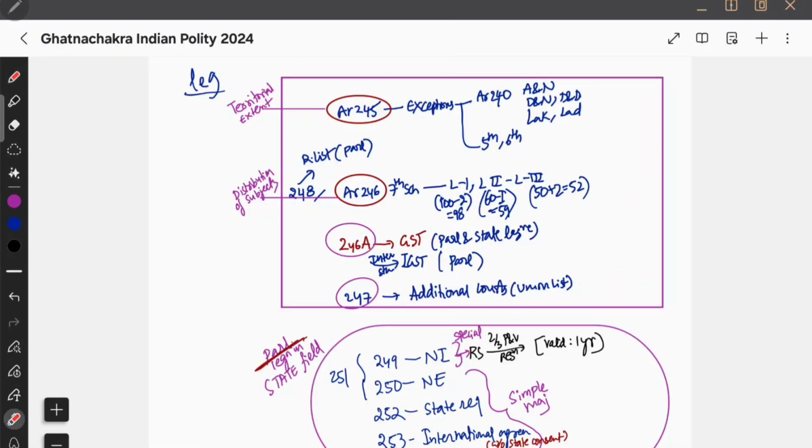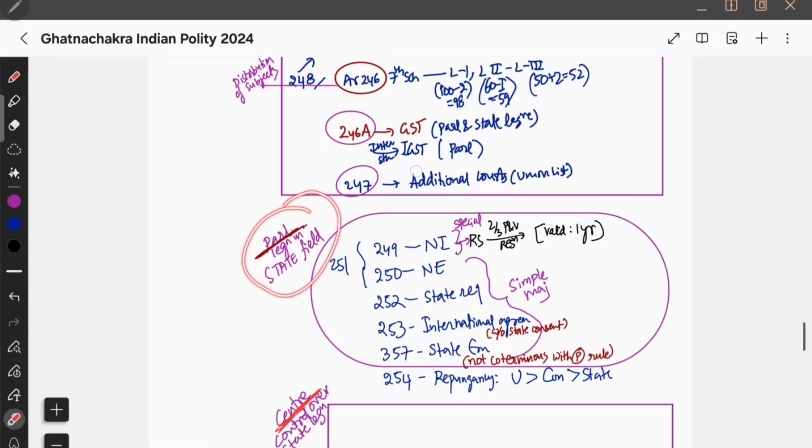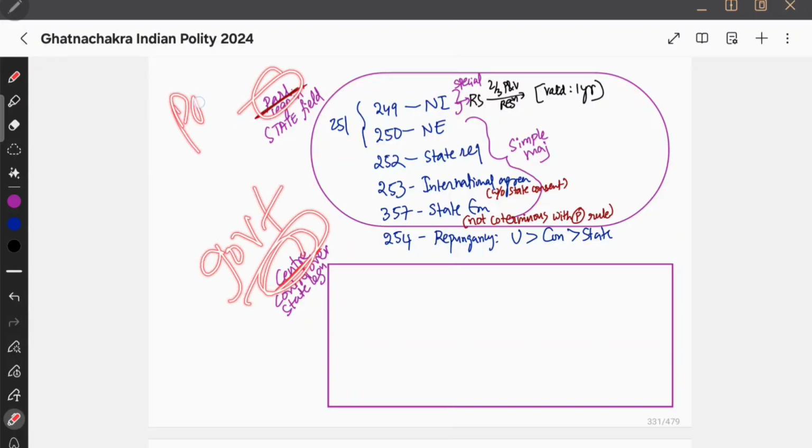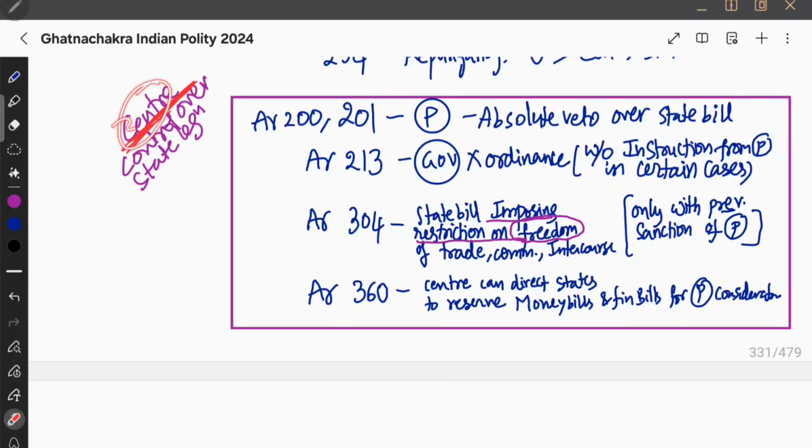We have seen 3 boxes: territorial extent, distribution of subjects, and Parliament legislation in the state field. Now we need to see center control over state legislation. The second box is about Parliament legislation in the state field. Now central control over state legislation. This is about the government and about Parliament, both in the state field. How the central government and Parliament can affect it. This is the area where the center can control state legislation.